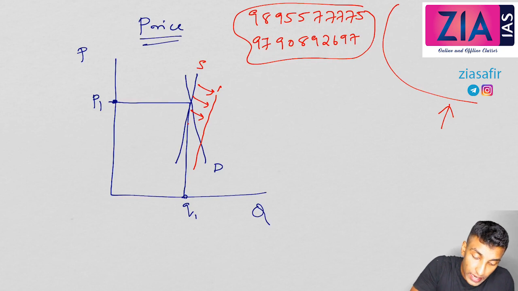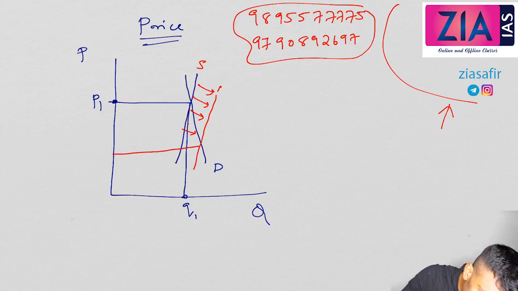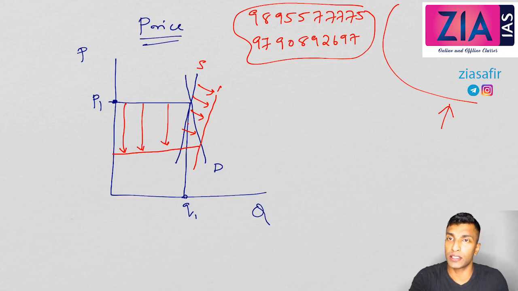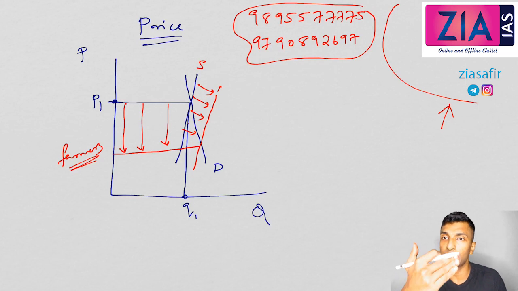So this change, you can see here, is this much only. Now on the other hand, if you see the change in prices, the prices of agricultural commodities have come down drastically. So there is a variation in supply. Supply changed. Now who's going to be affected? The farmers are going to be affected here. Why? Because supply is more, so the prices are coming down much.